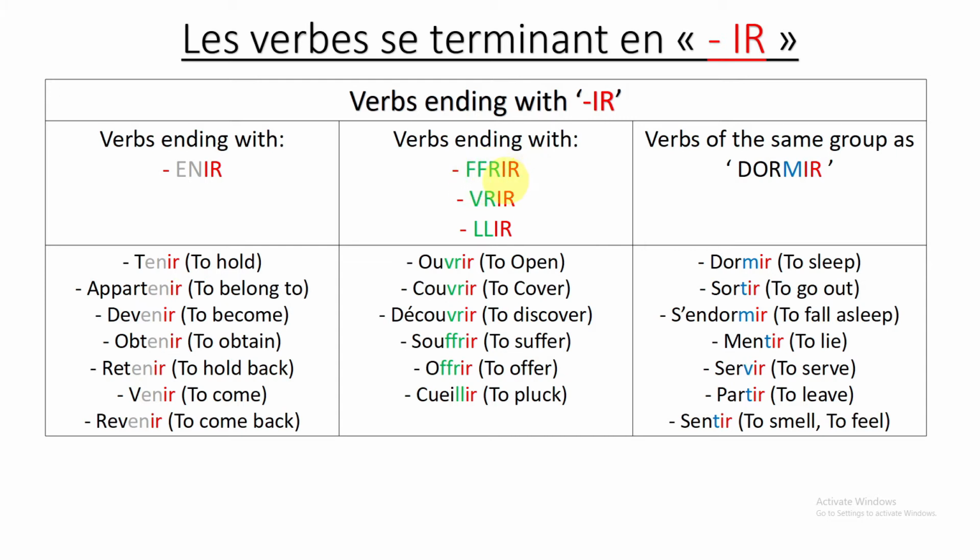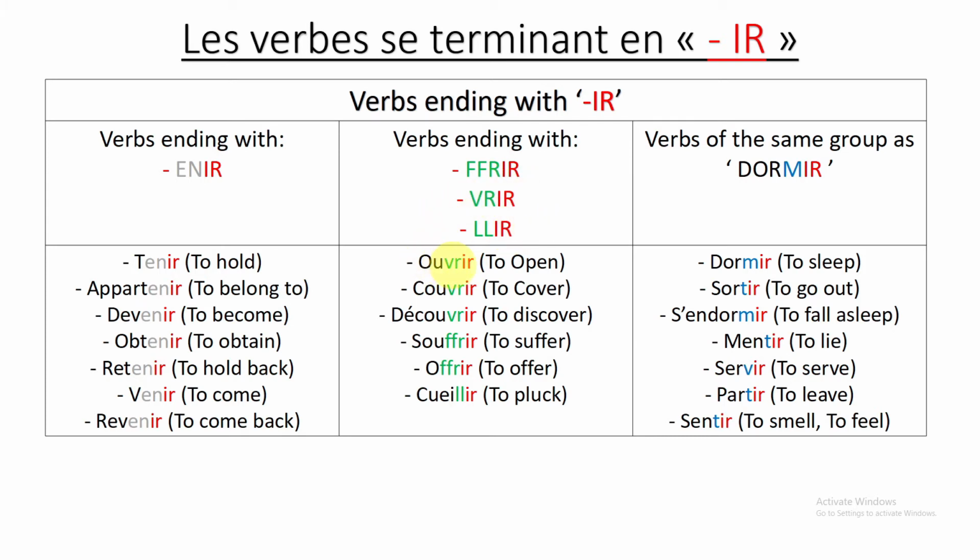Okay, so in this IR group we need to check what comes before, and before we need to have double FRIR, or we can also have VRIR, or we can also have double LIR. Okay, so here are some examples.